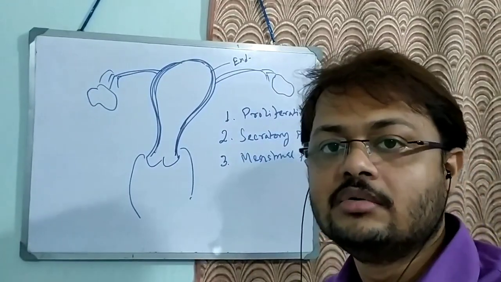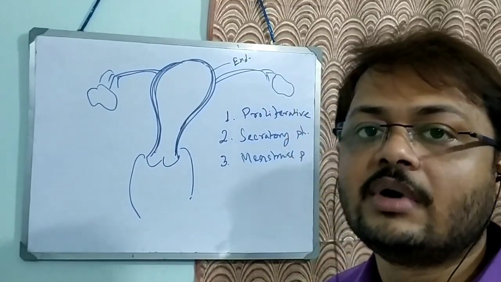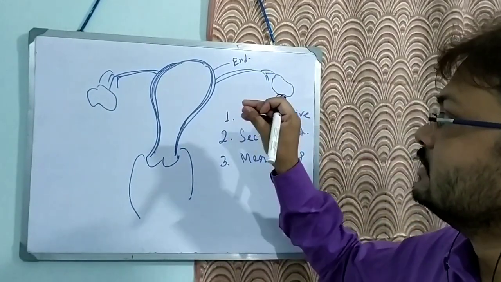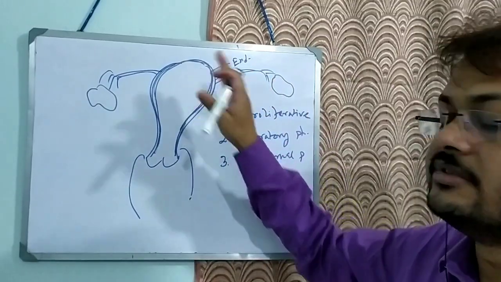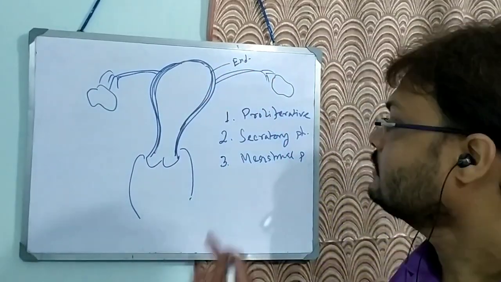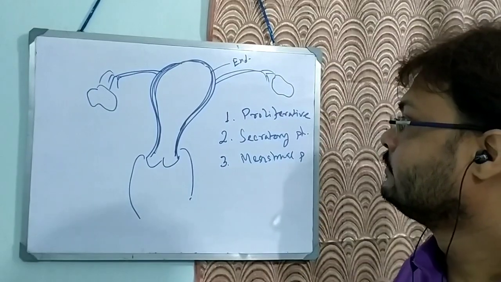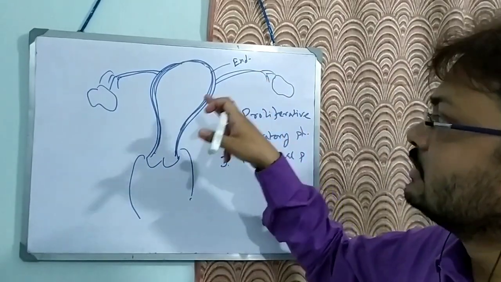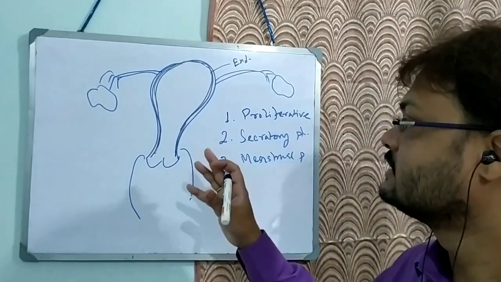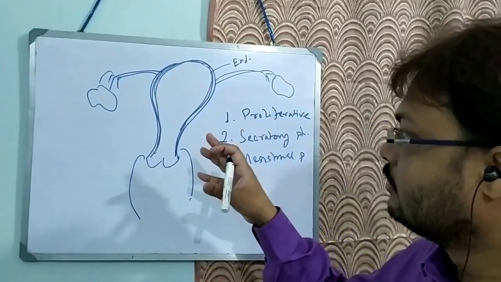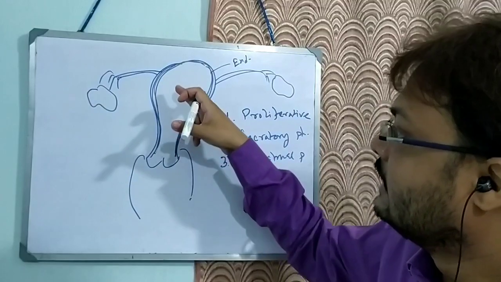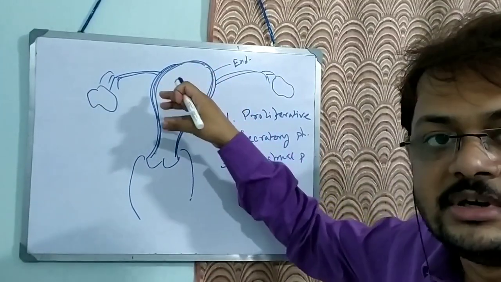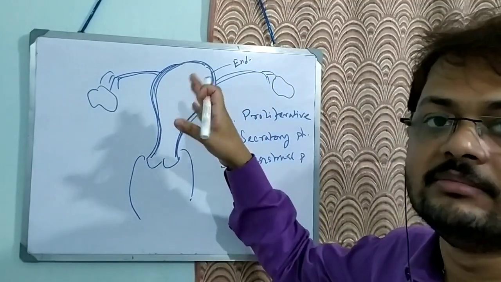Now this uterine milk will provide nutrition to a gamete if it reaches the uterine cavity. By that time the gamete will become the trophoblast, and the trophoblast will erode this endometrial layer and go inside to implant.